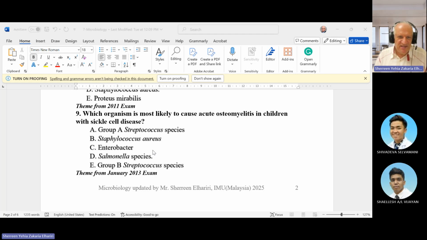Although Salmonella in many countries causes typhoid fever, in sickle cell anemia it can cause osteomyelitis. Actually, sickle cell anemia is related to some diseases and the relation is unknown. Like they found sickle cell patients are resistant to malaria in some countries. So the relation between sickle cell disease and some infectious diseases is still unclear.